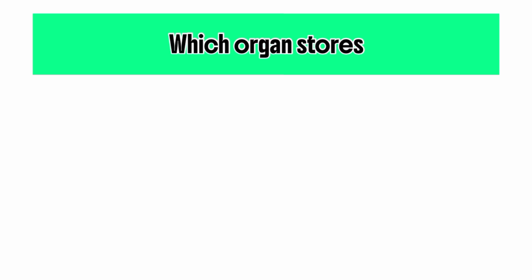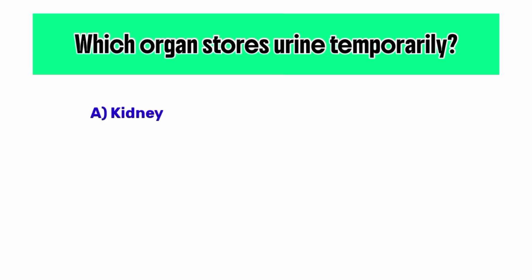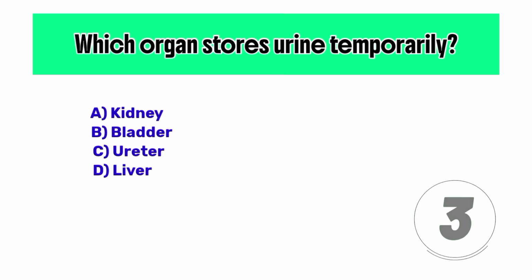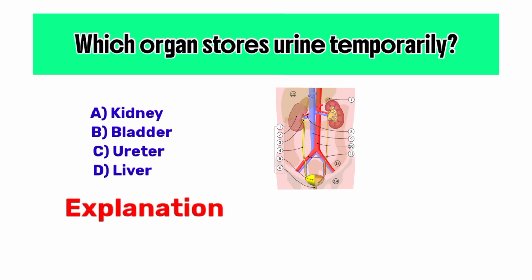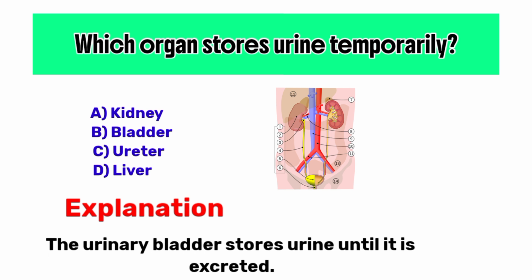Which organ stores urine temporarily? Correct option B, bladder. Explanation: the urinary bladder stores urine until it is excreted.